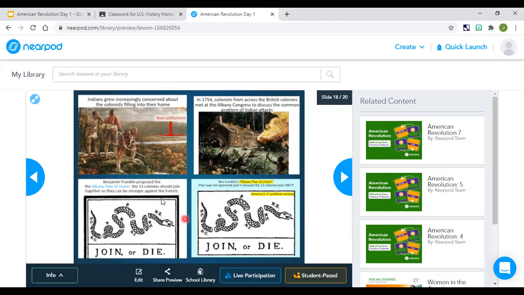By the way, this picture right here is our first American political cartoon. And a political cartoon is a cartoon that describes problems or things that are happening in society or in our government. So it's a cartoon that describes problems that we're having in society or something that's happening in our government. Join or die.